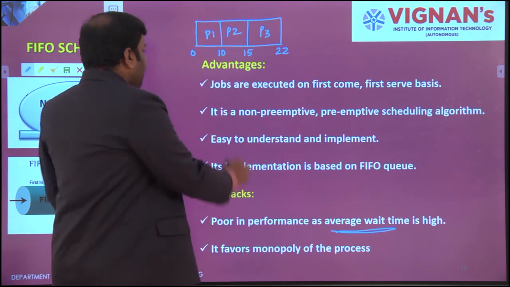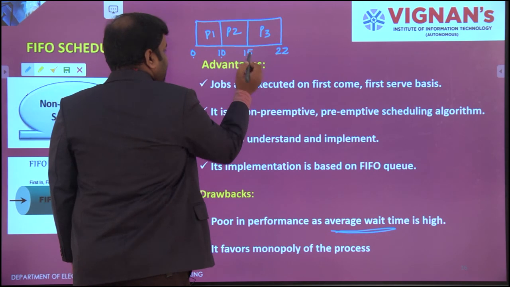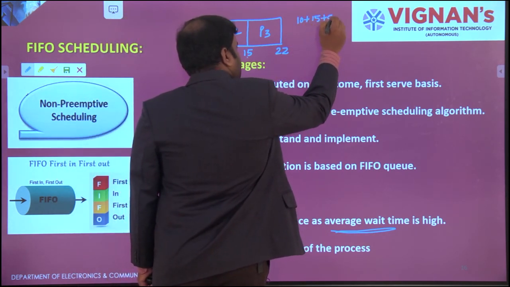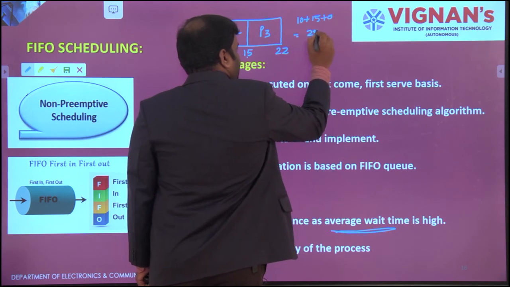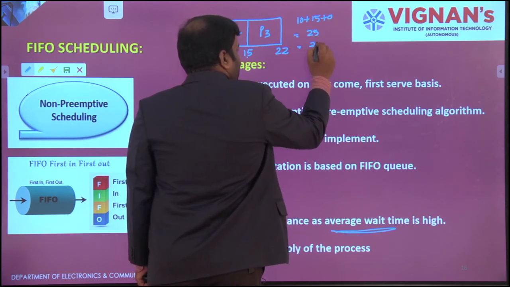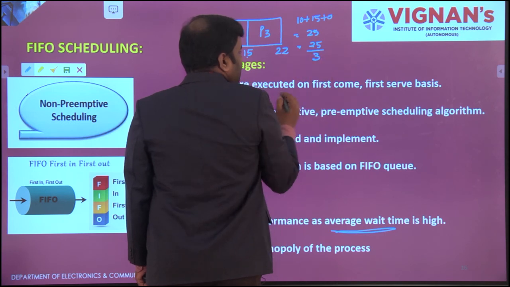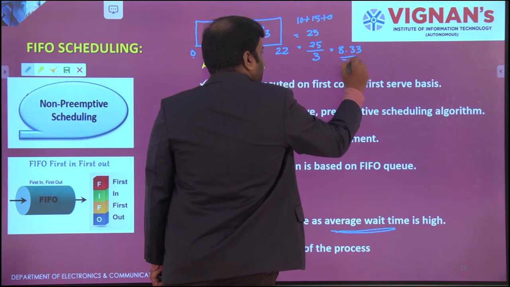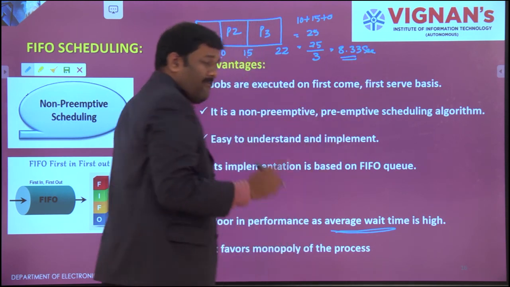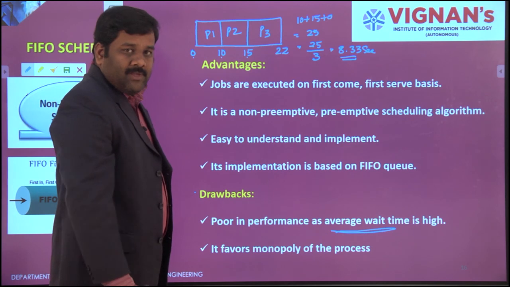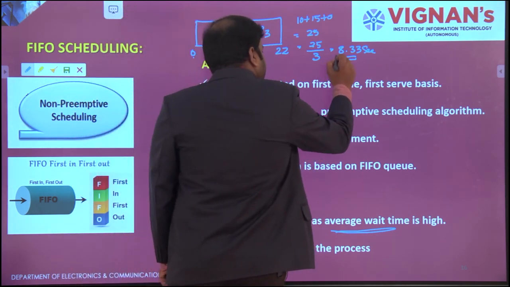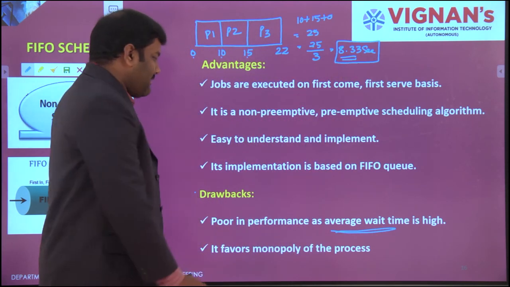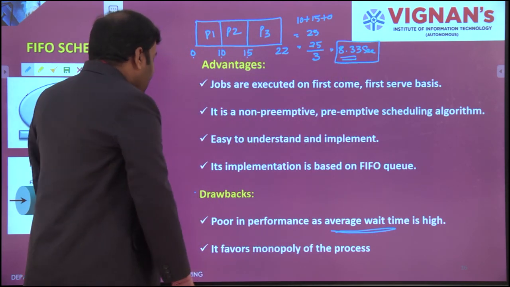The waiting time is 0 plus 10 plus 15, that is 25. To calculate the average, 25 by 3 processes, 3 8s are 24, so it will take 8.33 seconds for one process. Each process will take about 8 seconds of waiting time. That is higher when compared with the rest of the algorithms.